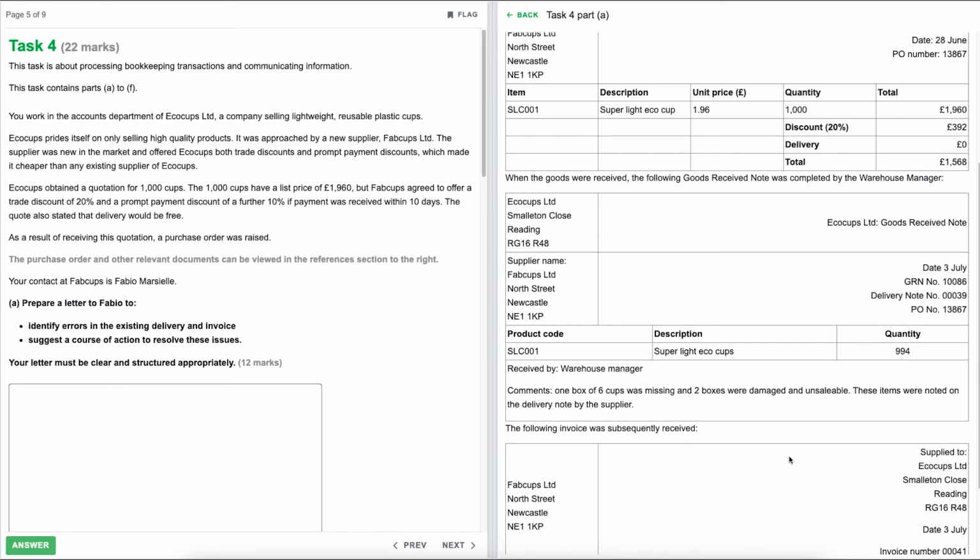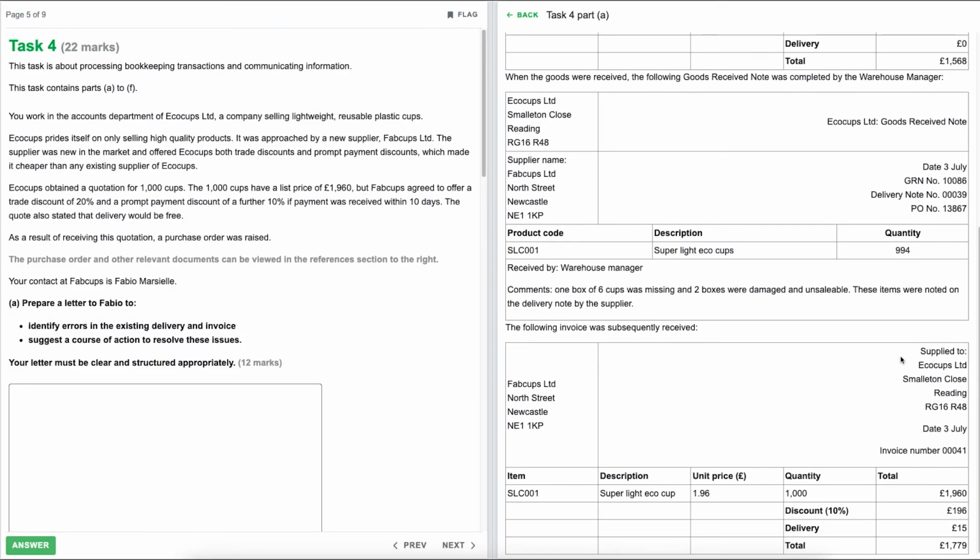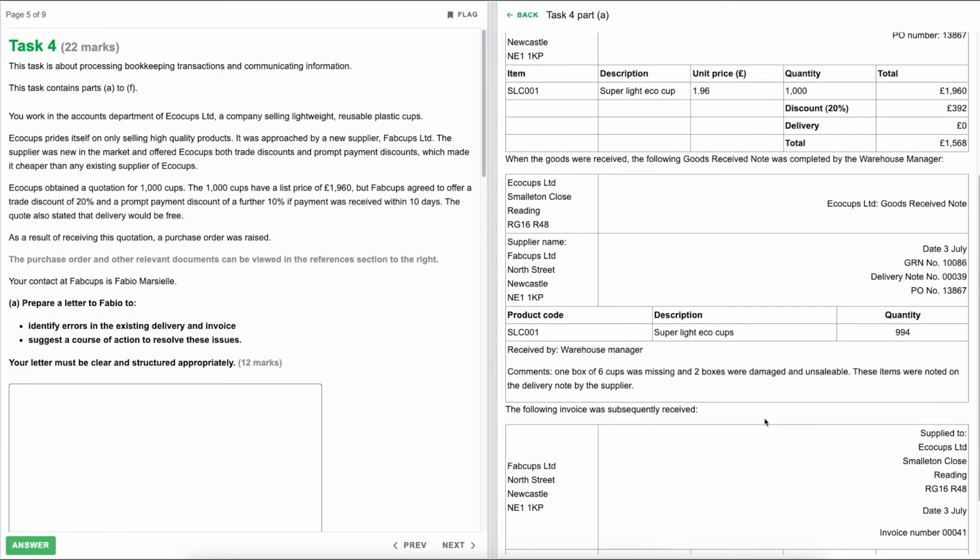I can spot some straight away because we've got quantity 994. However, we actually purchased 1,000, so straight away I can see one there. However, let's come back to that in a second. So the first thing we need to do is set out our letter. To do that, we need to have the address. And thankfully, we have been given the address right here.